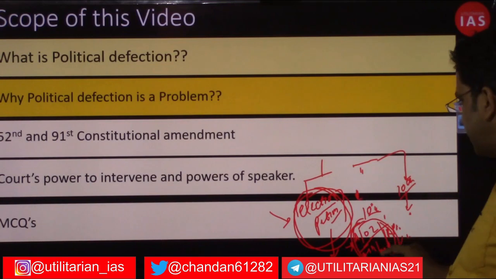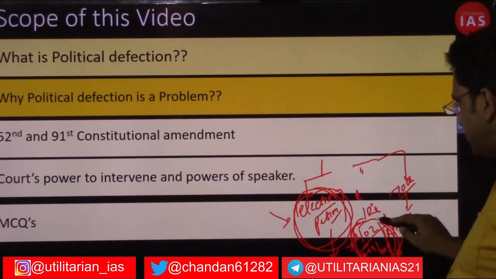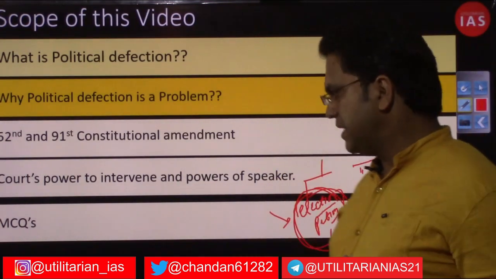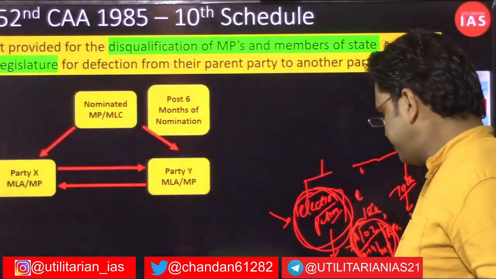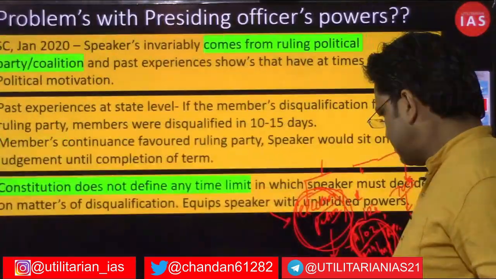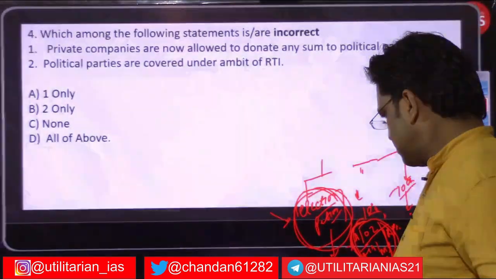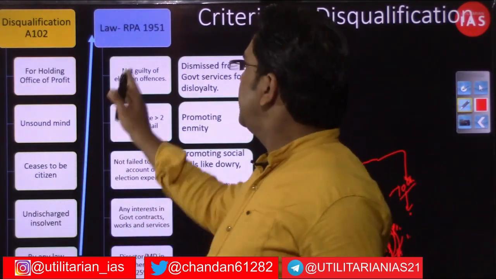Then you have this article, although again I am emphasizing that the 10th Schedule is part of Article 102 and Article 191 itself. Let me show you, give me a moment. So you have Article 102 and you have Article 191, right?